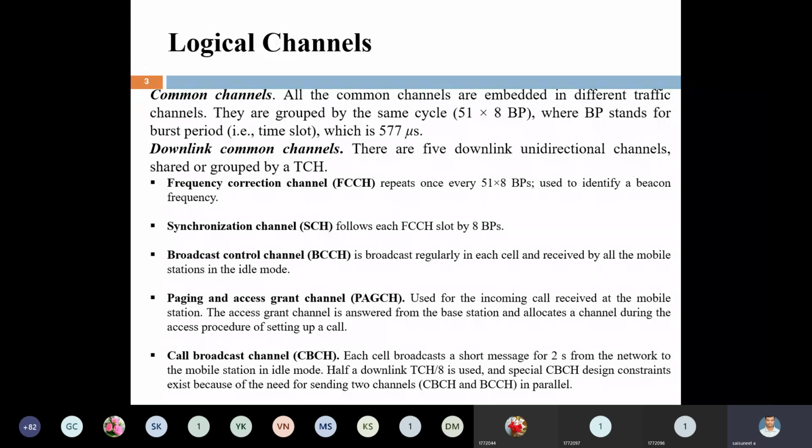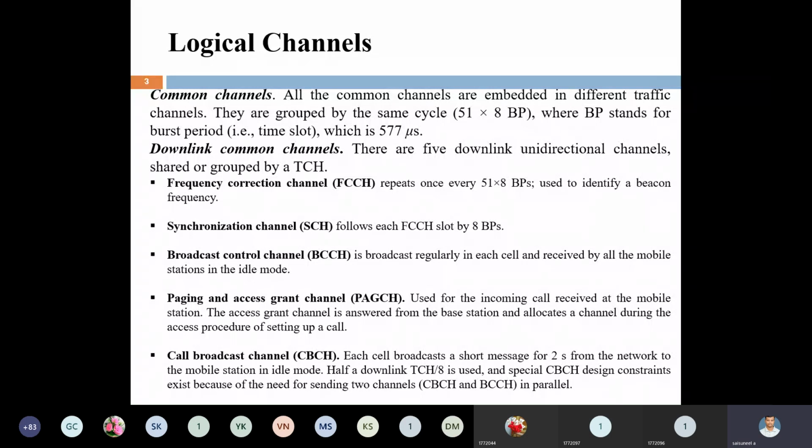Next one is the paging and access grant channel, PAGCH. The paging and access grant channel is used for the incoming call received at the mobile station. The access grant channel is the answer from the base station, and it allocates a channel during an access procedure of setting up of a call.